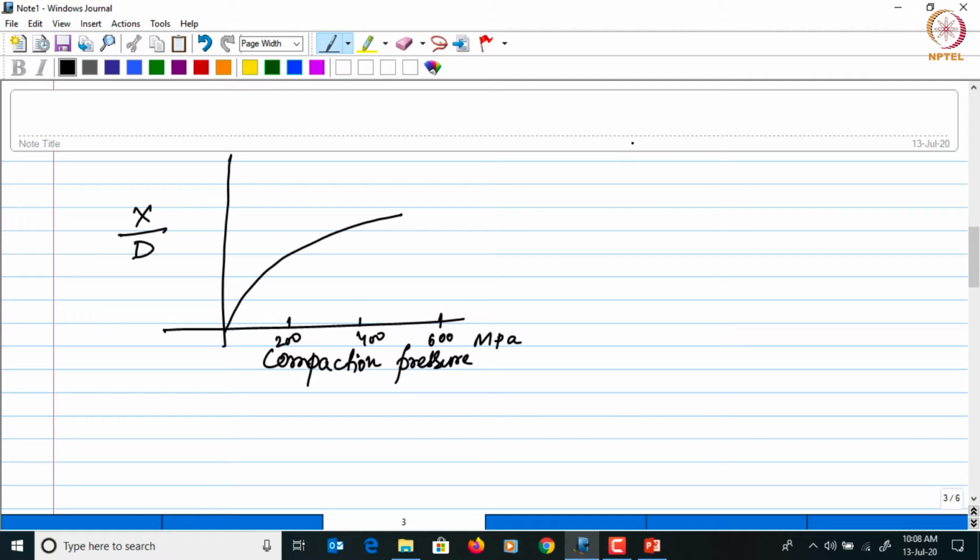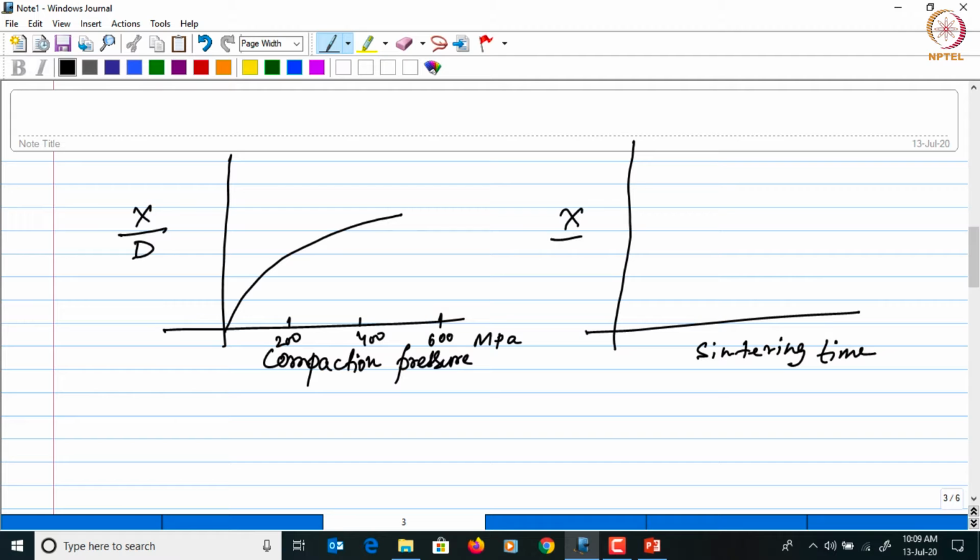that's one thing, and this can also be demonstrated with a similar curve, when you see the densification as a function of the sintering time at different compaction pressures.